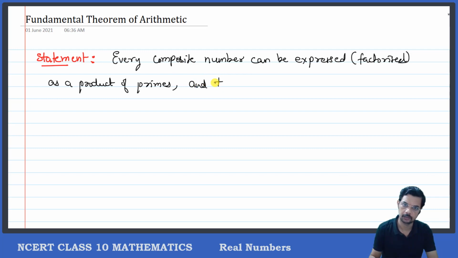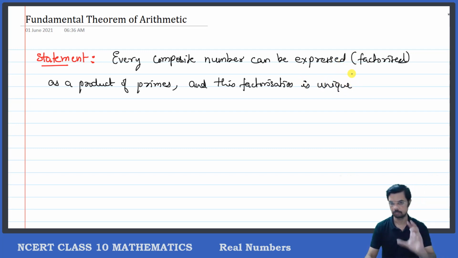Okay, and this factorization is unique, apart from the order. Okay, we can write it in any order. The product can be written in any order.